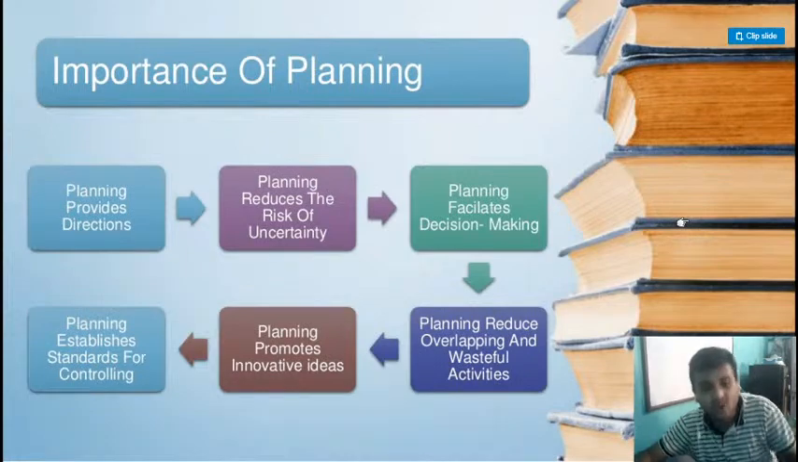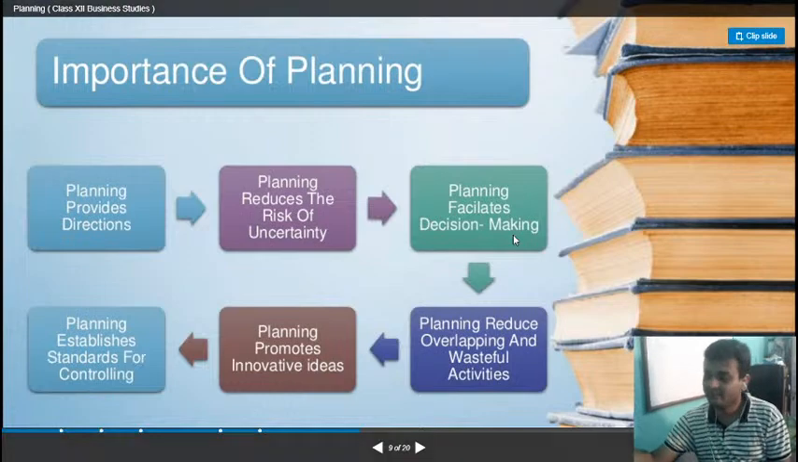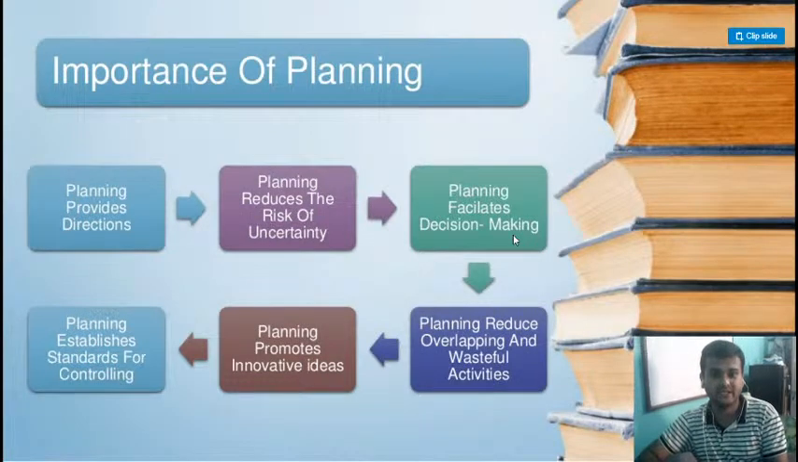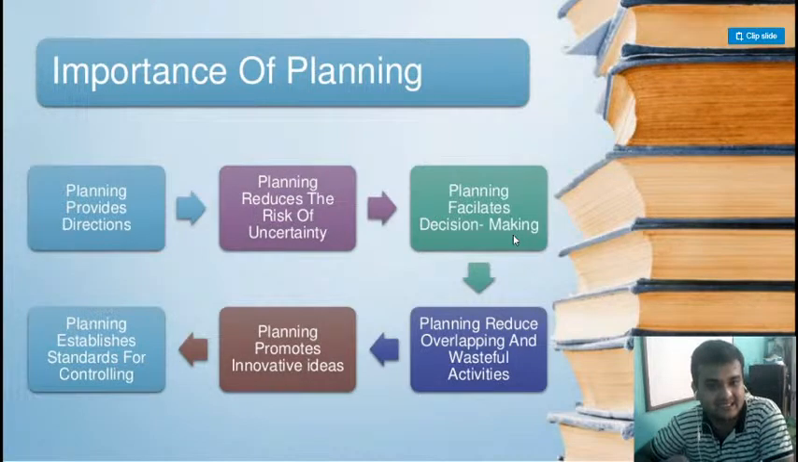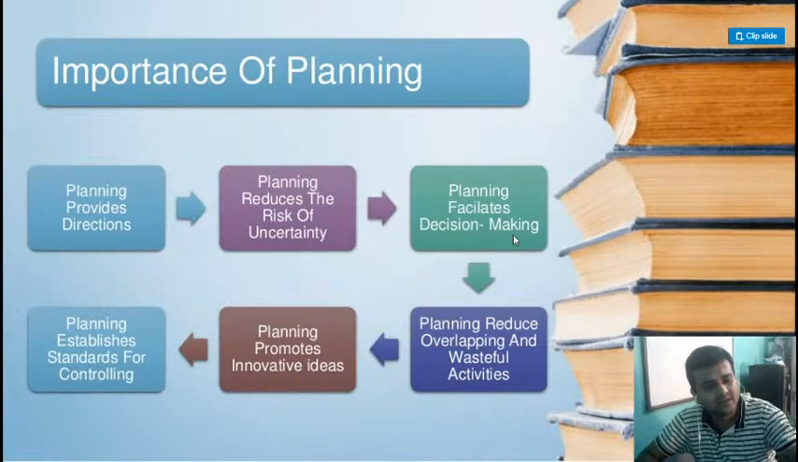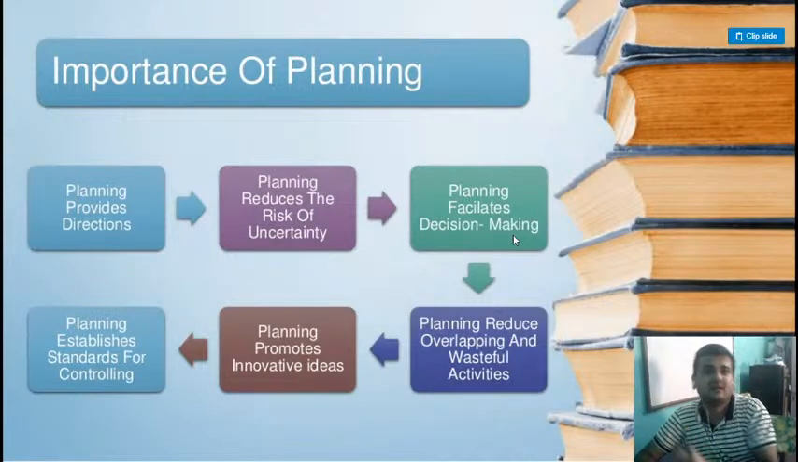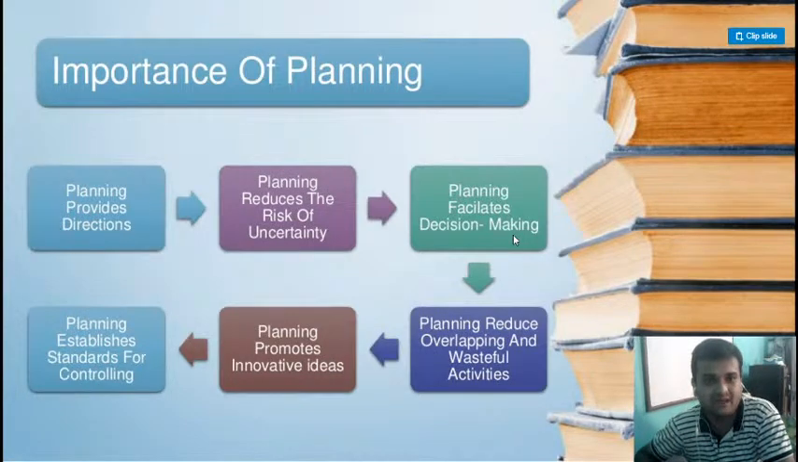Uncertainty means you never know what is going to happen in future. Clear? It facilitates decision making. It reduces overlapping and wasteful activities. For example, if you are giving a person a job, a work to do, and there's no plan, what will happen? Some person is getting more work and some person is getting less work. So this overlapping of activities will not happen if planning is done in a good manner.